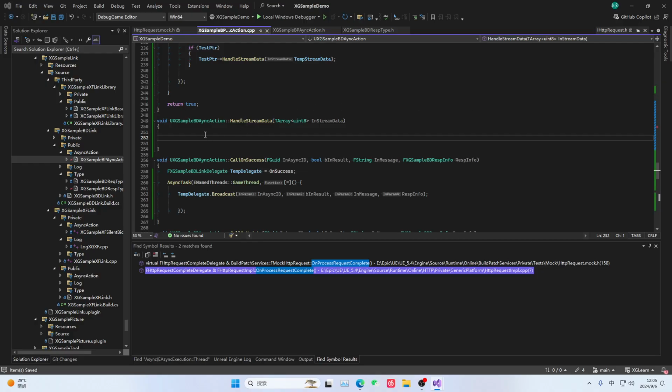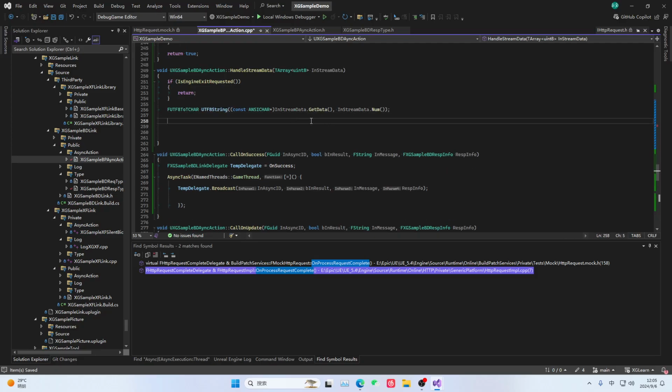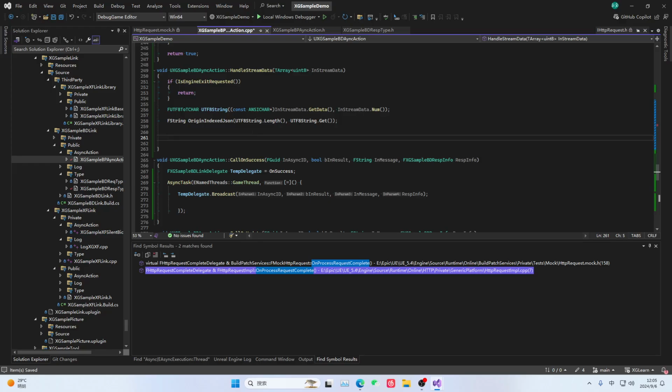First, we check whether the engine has exited. If the engine has already exited, we will ignore our data. Then here we do a transcode, which means we convert this data from UTF-8 to TTAR. Then we forward it to our F stream, and after the forwarding is complete, next, let's take a look here.